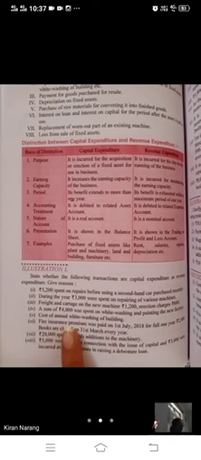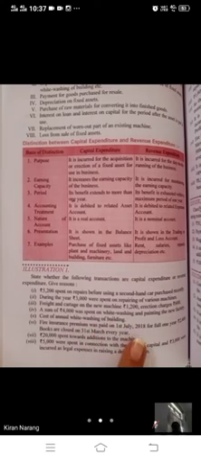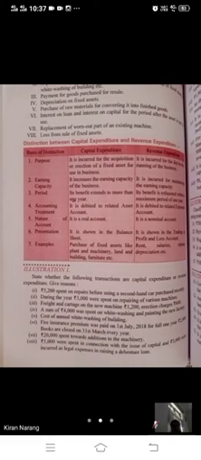Fifth one, cost of annual whitewashing of the building. This is a revenue expenditure because it is a normal regular expenditure. Normal whitewashing every year, annual, every year we are doing it. This is an expenditure of routine nature, so that is why it is a revenue expenditure.